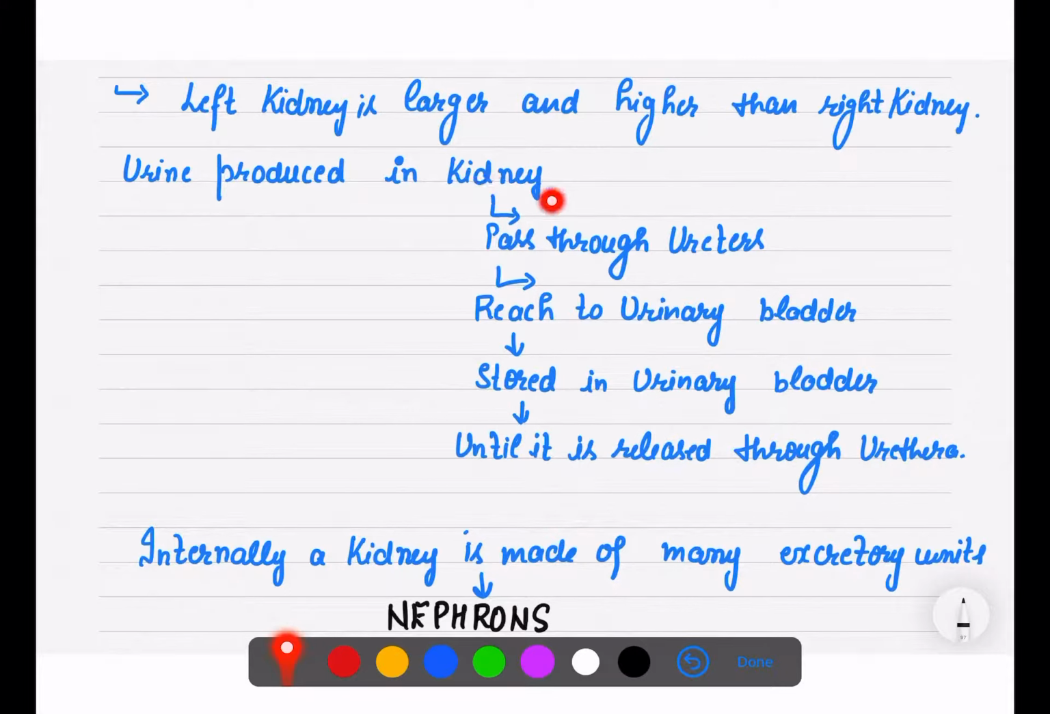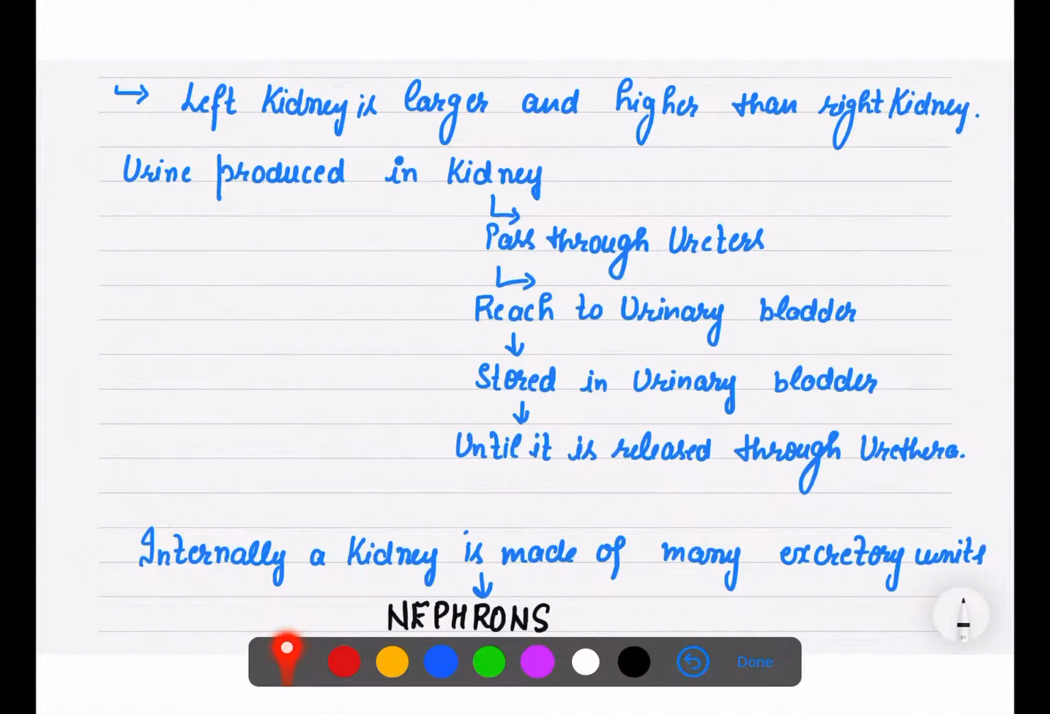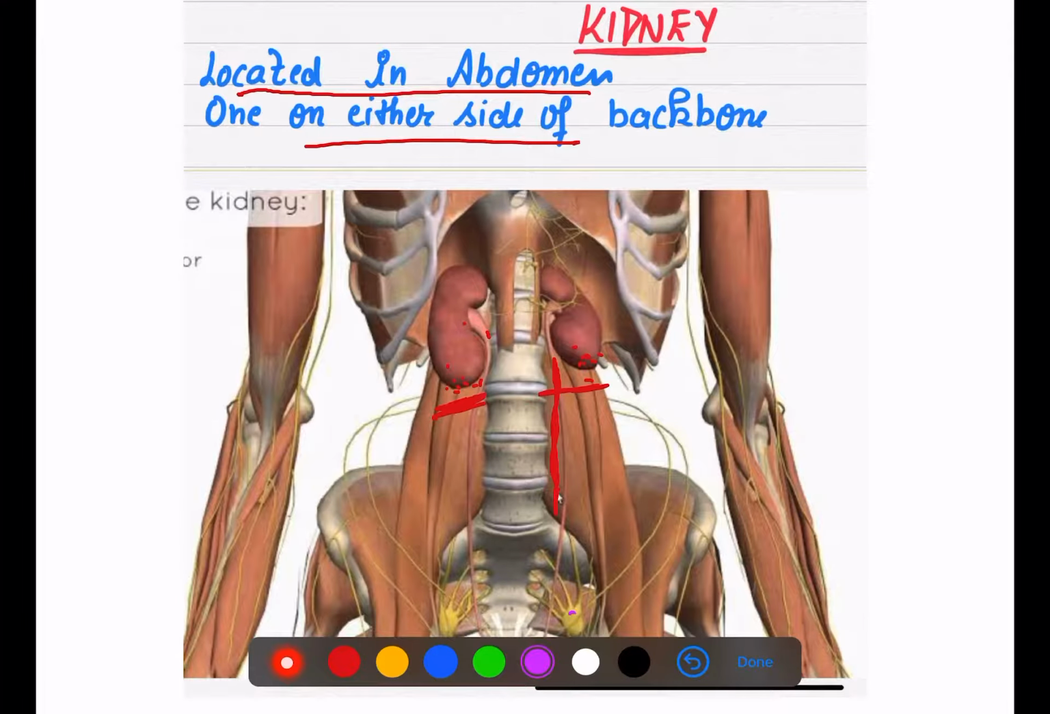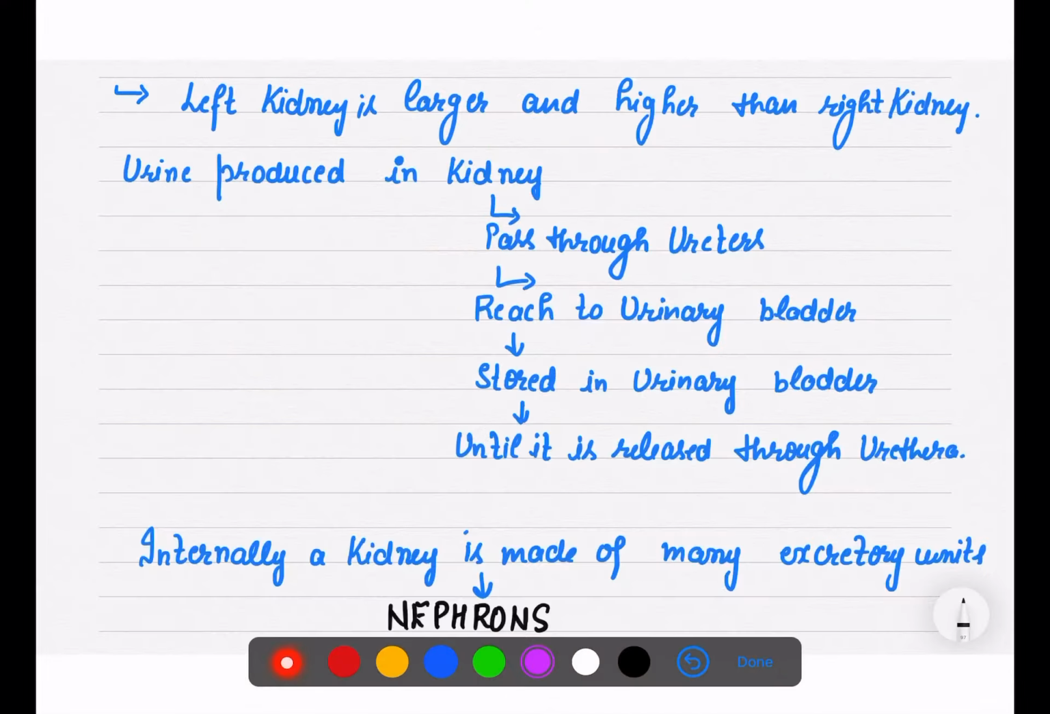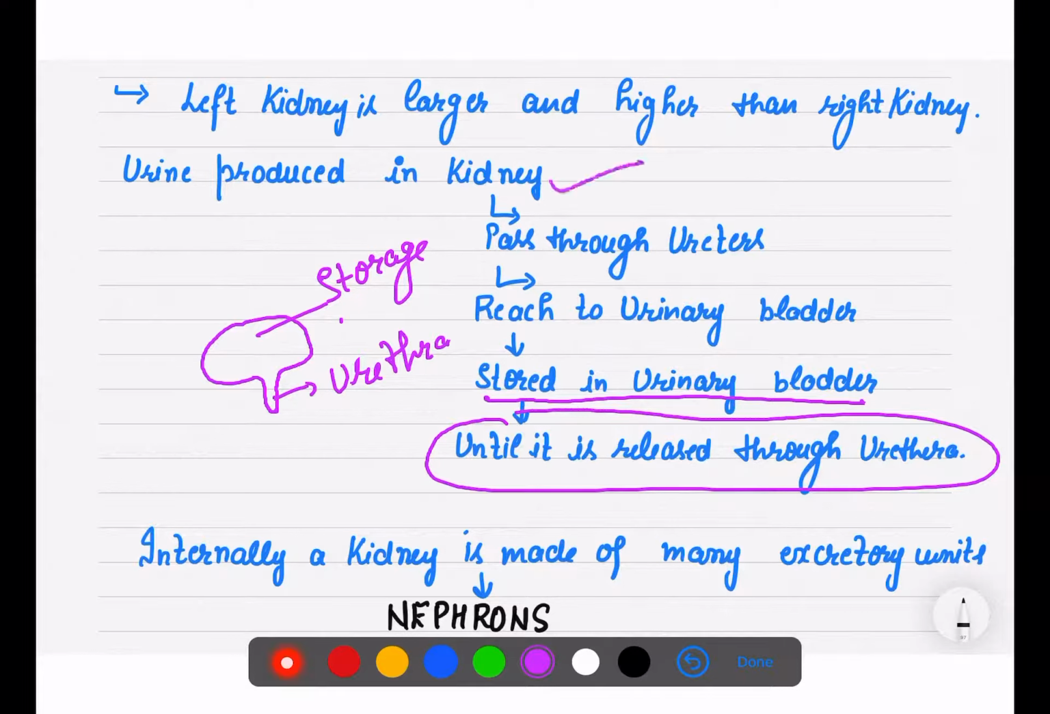Urine is produced in the kidney. Now this urine will pass through the ureters, and it will reach the urinary bladder, right? And it will be stored in the urinary bladder until it is released through the urethra. So this is the storage for urine, and it is stored there till the urine passes through the urethra, right? So first urine is produced by the kidney, it will pass through these ureters and then be stored in this urinary bladder and then released.